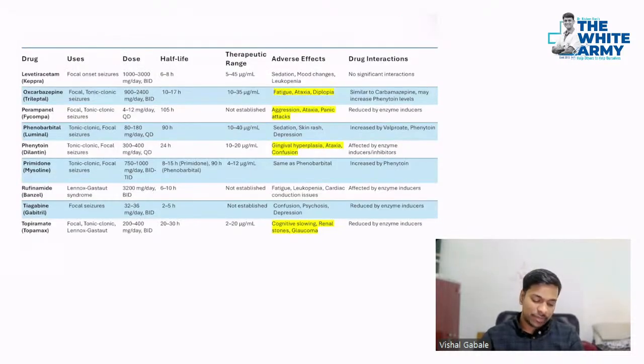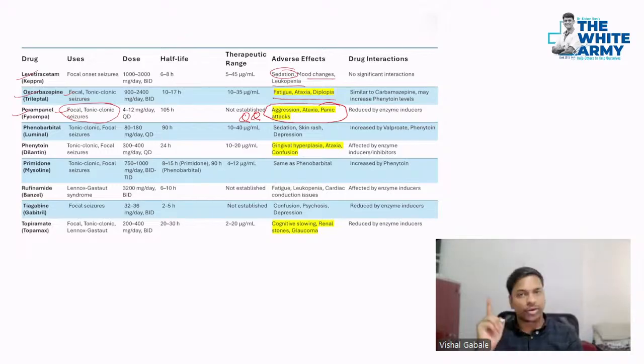Okay. Then finally, the commonly used drug levetiracetam can cause sedation, very important, mood changes, leukopenia. So never advise patients to drive after taking these tablets. Then oxcarbazepine also causes fatigue, ataxia, diplopia, and is given in focal seizures. Perampanel, very, very important, is given in refractory seizures. It acts on glutamate. So it is for focal tonic-clonic seizures and it causes aggression. This is a very, very important point for your MCQ exams. What drug causes aggression in epilepsy? That's perampanel.